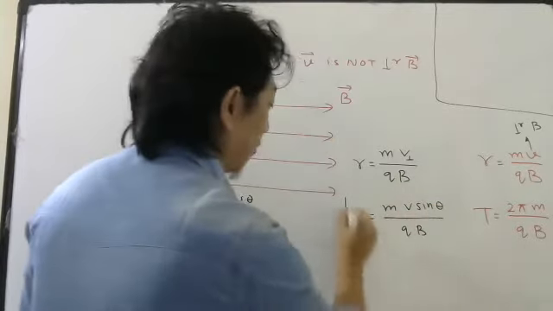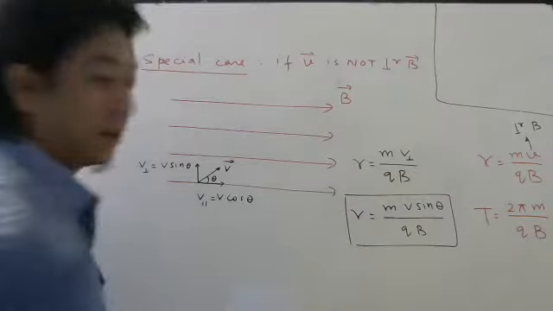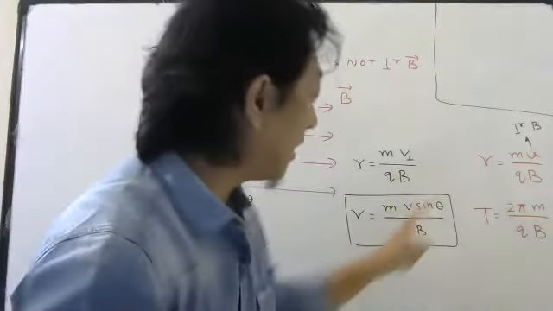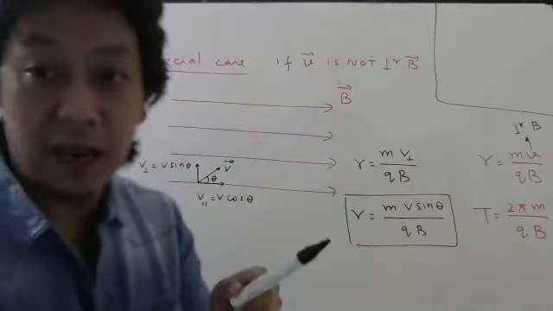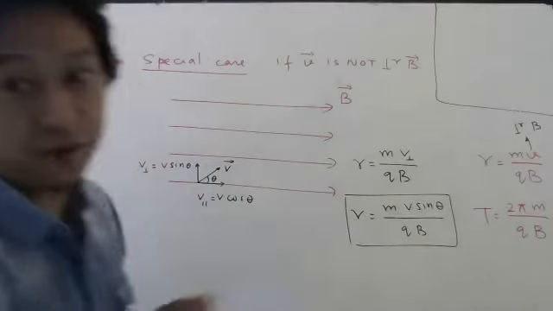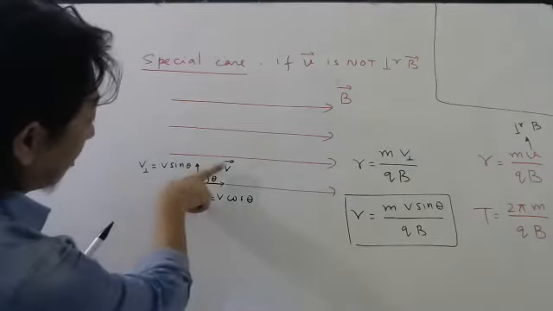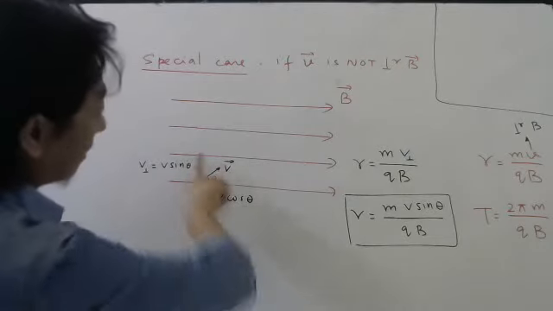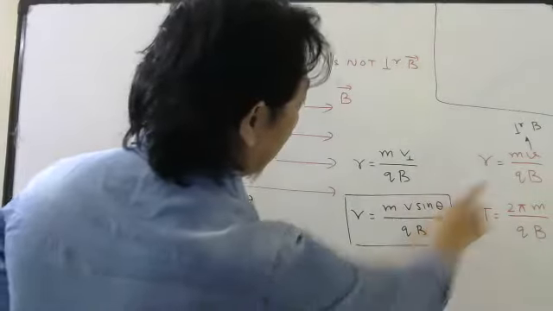So this is how the formula will slightly change if velocity is at some angle theta with respect to the magnetic field. Again, if this velocity was perpendicular, then theta will be 90. Put 90 here, you will get this answer.